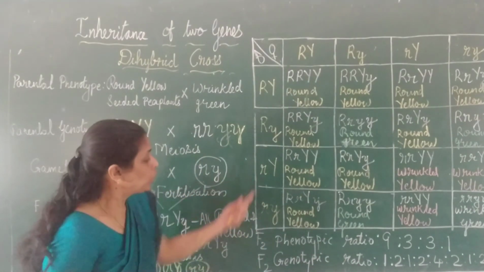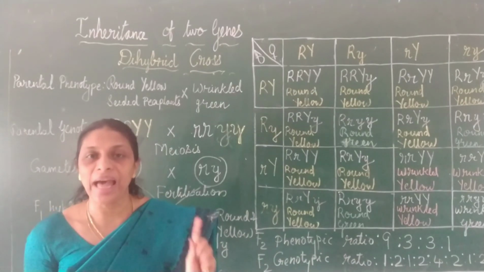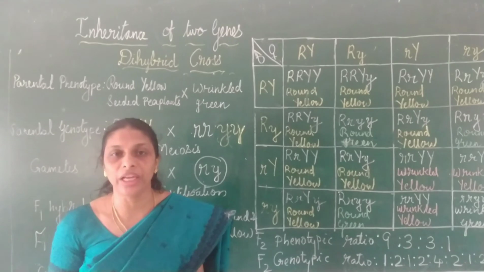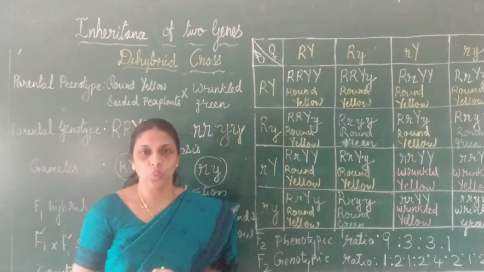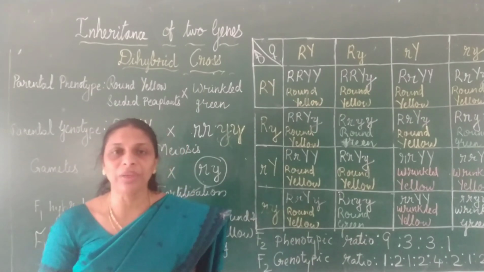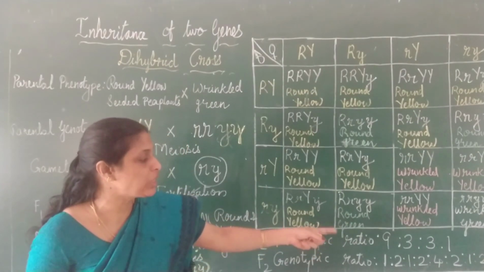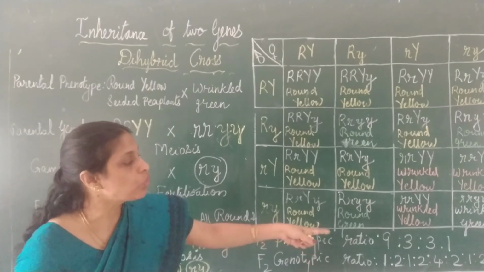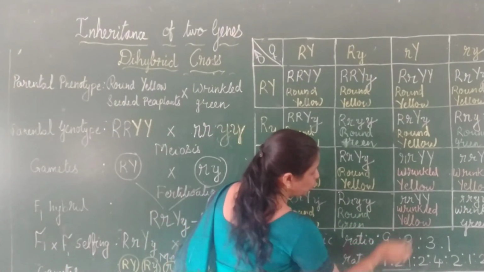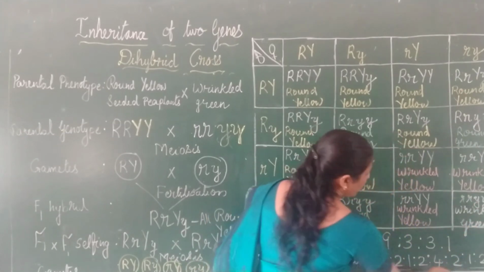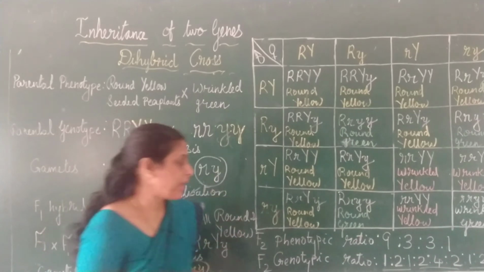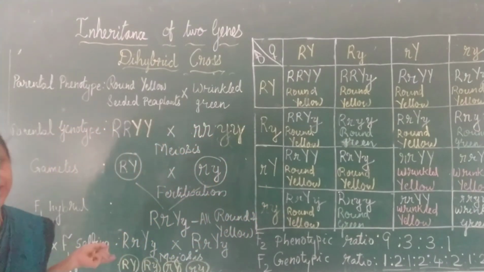Hope it's clear. So that is all about a dihybrid cross. So hope till here you understood. F2 phenotypic ratio will be 9 is to 3 is to 3 is to 1, and F2 genotypic ratio will be 1 is to 2 is to 1 is to 2 is to 4 is to 2 is to 1 is to 2 is to 1. How to remember that? This 1 to 1, this also 1 to 1, in between that double of that 2, 4, 2. Hope it's clear? Right. So that is all about a dihybrid cross.